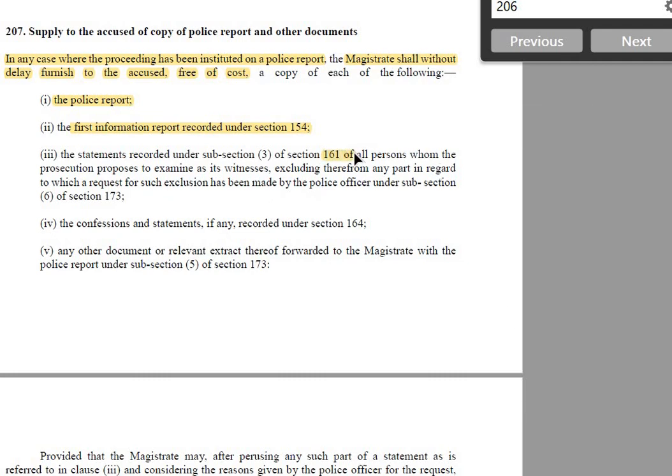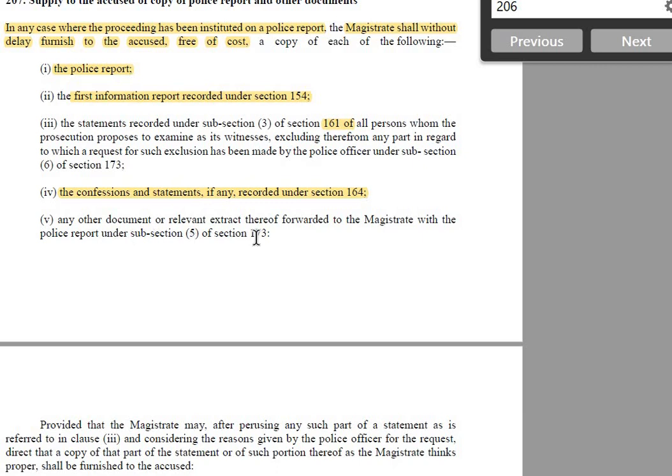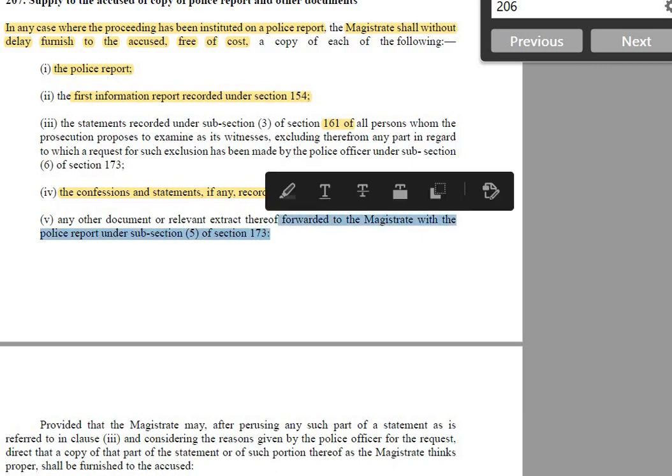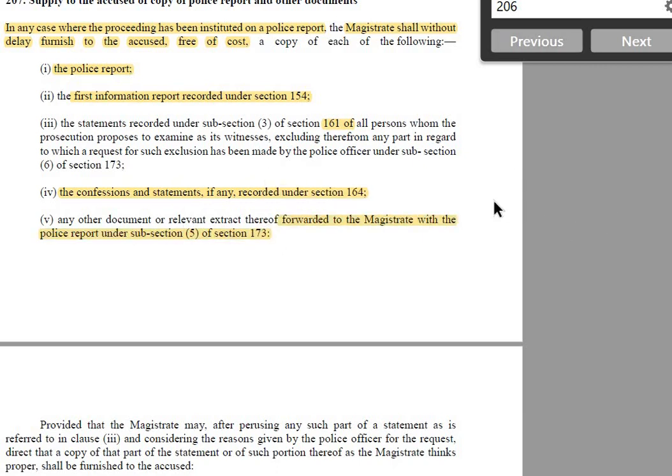We have covered 161 in previous lectures. Confession and statement, if any, recorded under 164. Any other document by virtue of 173 clause 5. Meaning thereby each and every document which the police is submitting to the magistrate court against the accused, all those documents would be given to the accused.